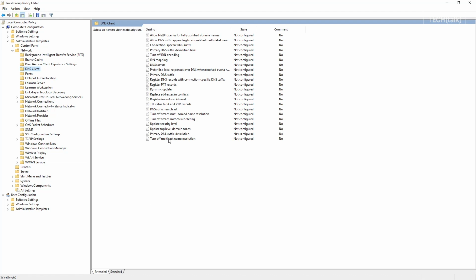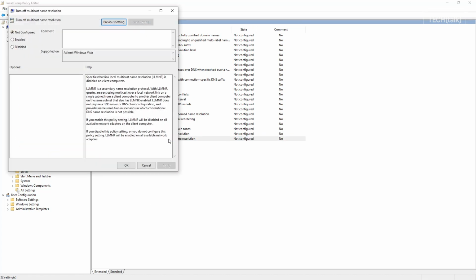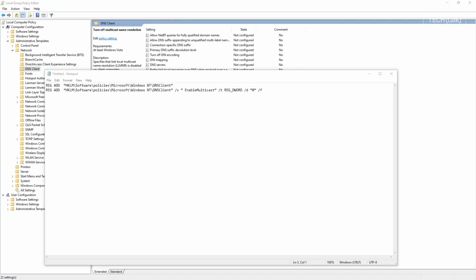Go down to the bottom where it says Turn Off Multicast Name Resolution, and you want to make it enabled. Click Apply and click OK. You can also do it with registry keys, and here are the sample registry keys you can add that will disable LLMNR.